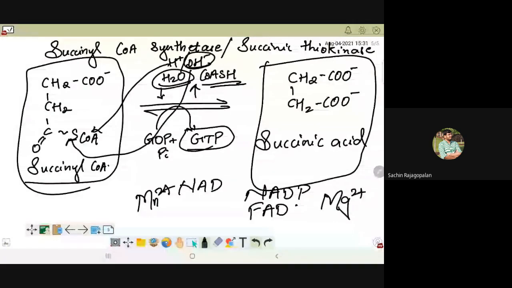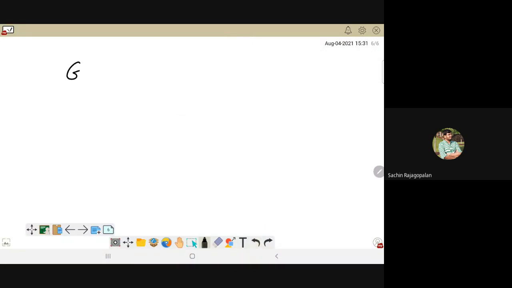But GTP, let me tell you, is highly unstable. It cannot conserve energy in that form for a long period of time. And that's the reason why in the very next step, you will see that GTP is going to pass this energy to ADP, and finally we end up conserving it in the form of ATP.